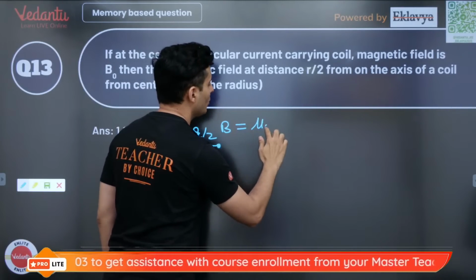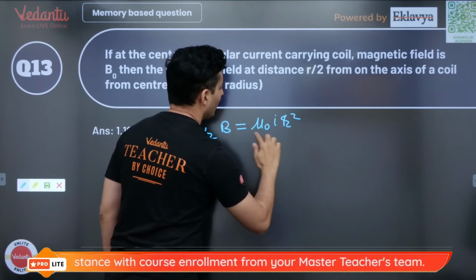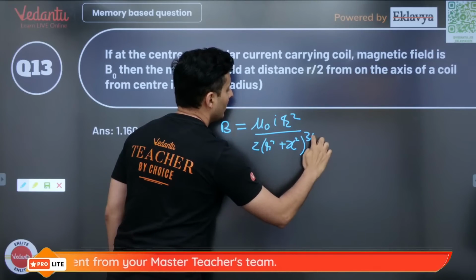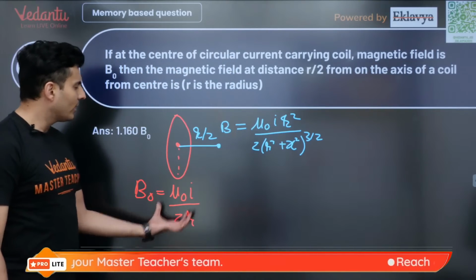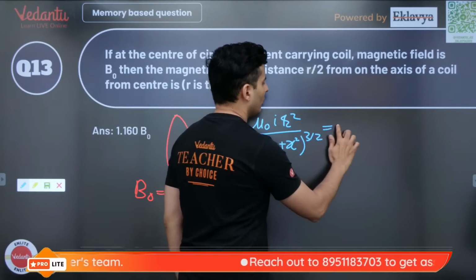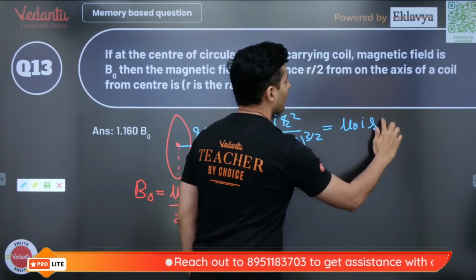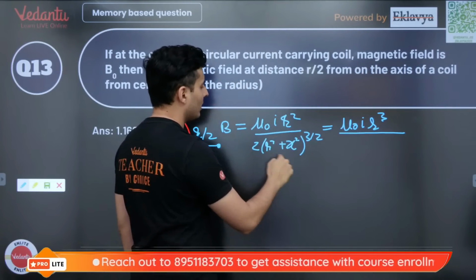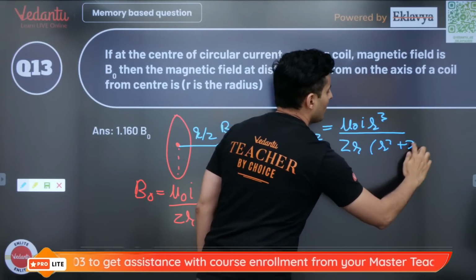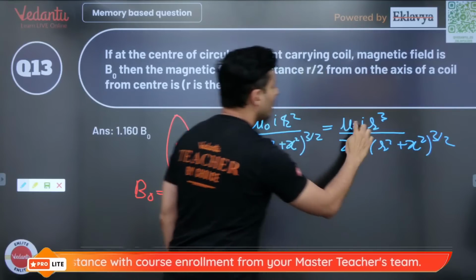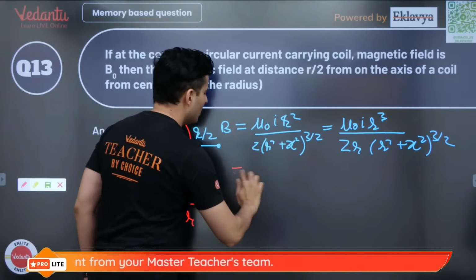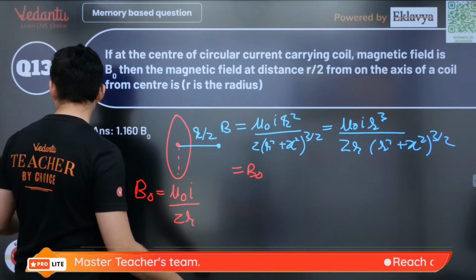The formula is mu naught I r square divided by 2 into (r square plus x square) raised to 3 by 2. What I will do is try to get it in this form by multiplying and dividing by small r. It's not going to change the equation. So mu naught I r cube divided by 2r, and this thing as it is, (r square plus x square) raised to 3 by 2. Now mu naught I by 2r is nothing but B naught. Rest of the terms will be as they are.